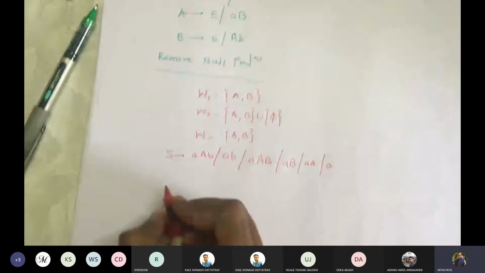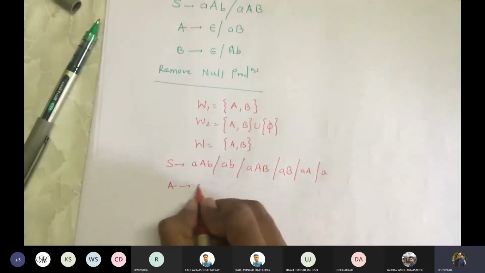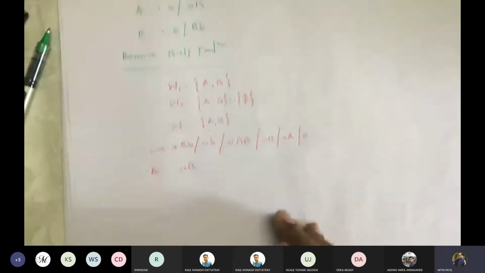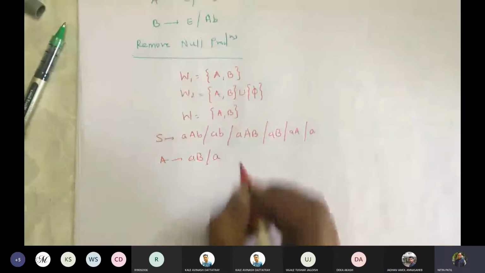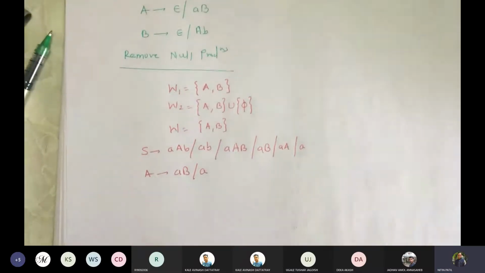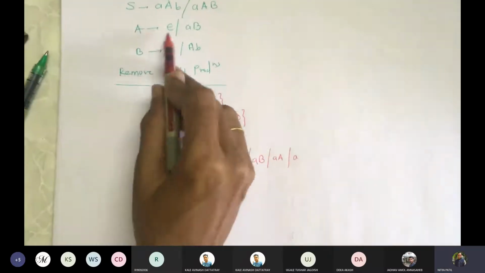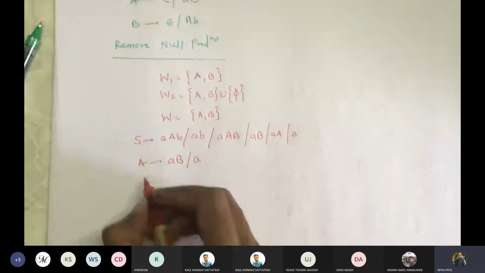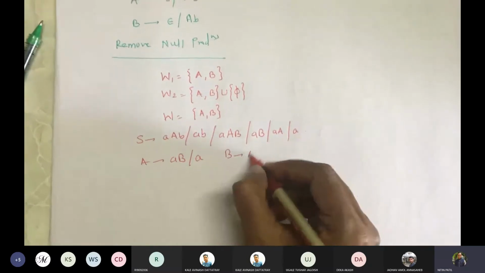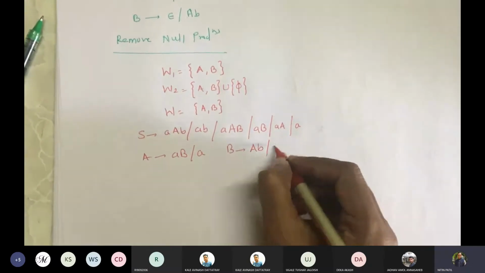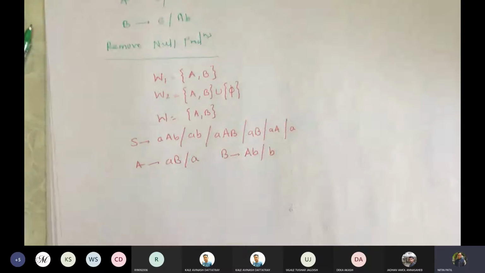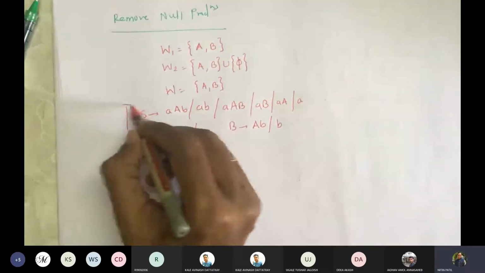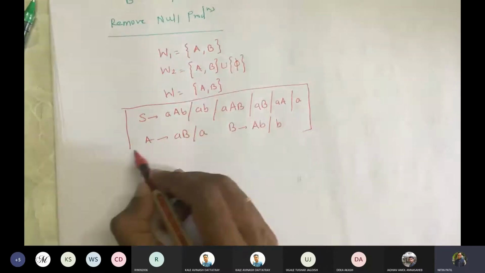Now remaining productions are A gives AB. Now as B is null, so I can write this. Correct? So I will not write this A gives epsilon, and then next B gives AB, and as A is null, then we get this. Now this is what we got after removal of null production.